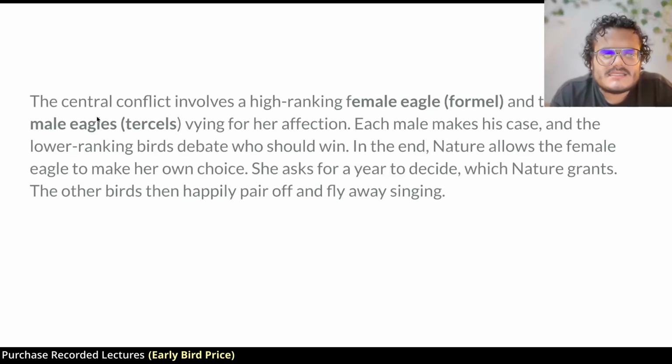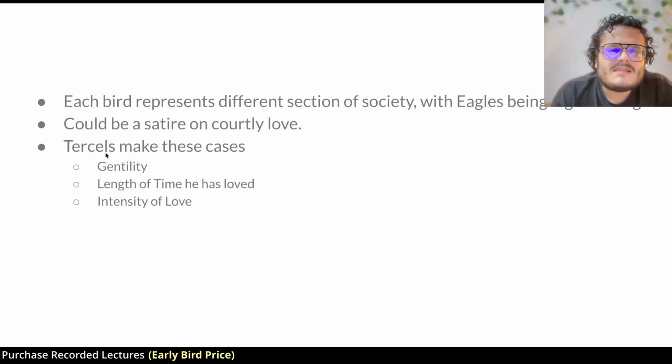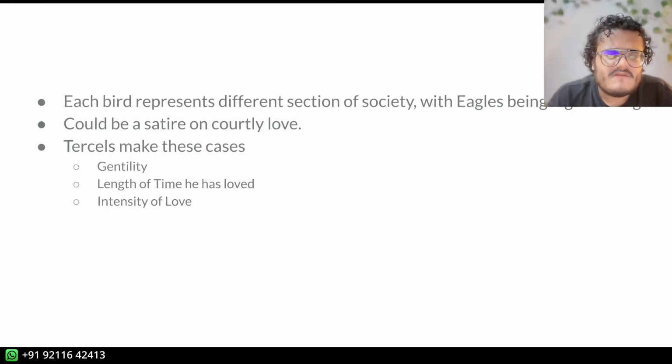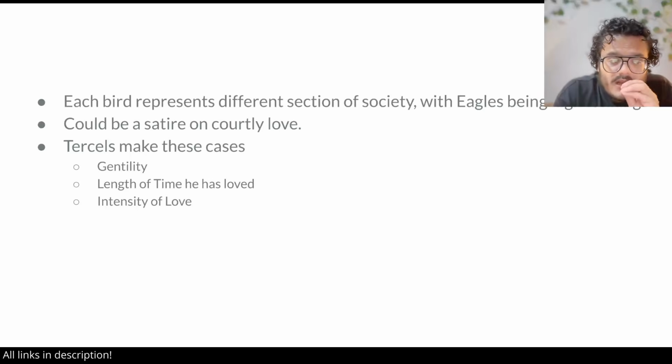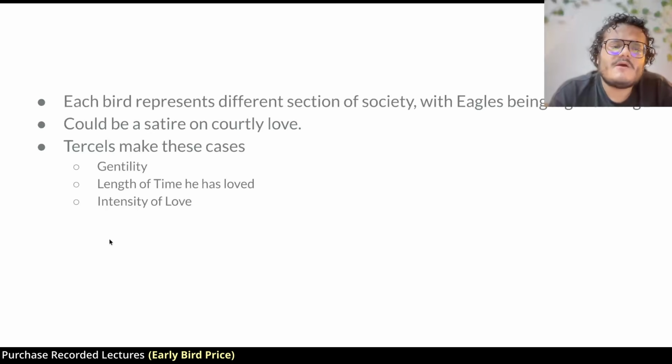Now the 3 tercels, as you can see here, the male eagles, are going to make 3 cases. First is of gentility. The first tercel says that I am of high birth, I am rich, I am powerful, you should marry me. The second says that I have loved you for the longest time, you should marry me. The third says, I have not loved you for as long as the second one has, but I love you more intensely than the second one and the other one does. Right? So, which is right? Gentility, the social status, length of time one has loved, or intensity of love.